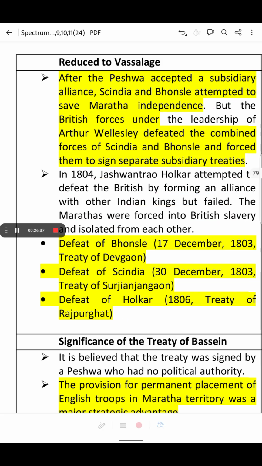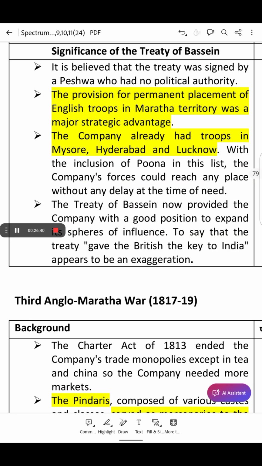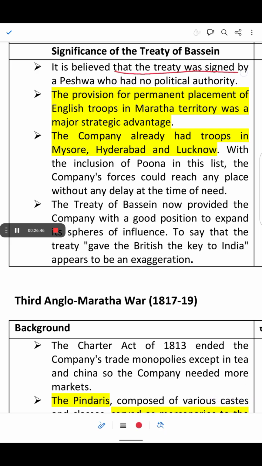The next topic is the significance of the Treaty of Bassein. It is believed that the treaty was signed by a Peshwa who had no political authority. The provision for the permanent placement of English troops in Maratha territory was a major strategic advantage.